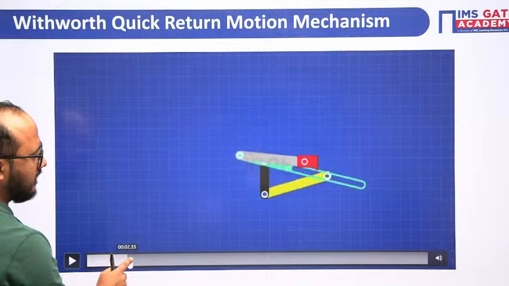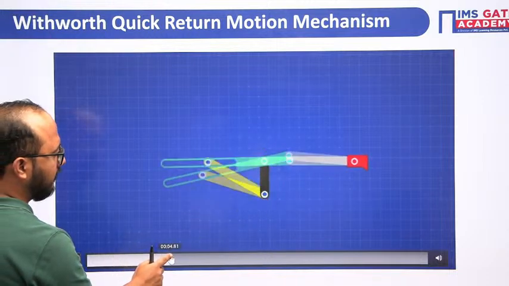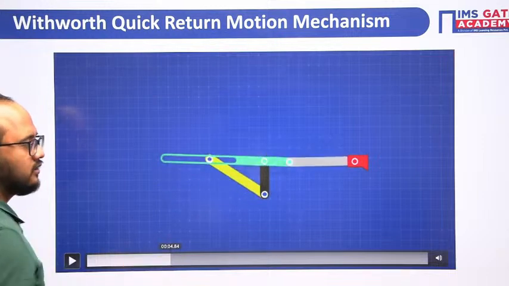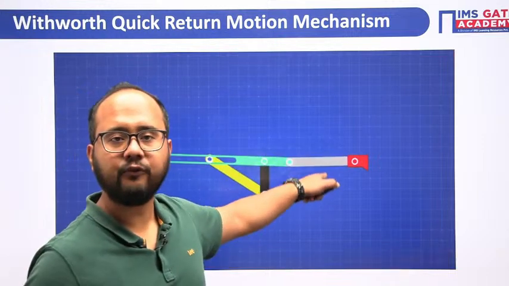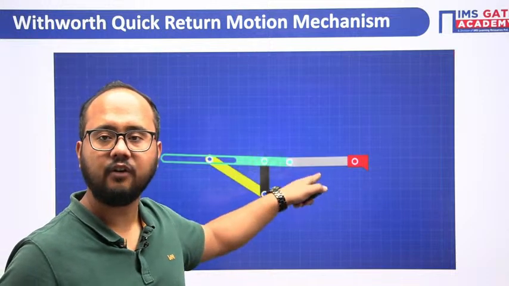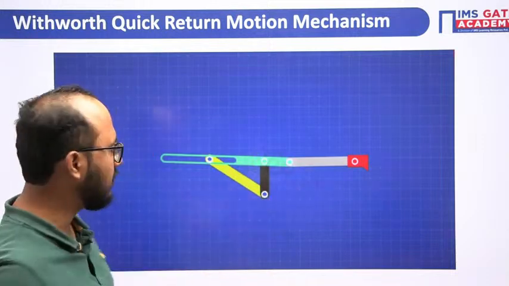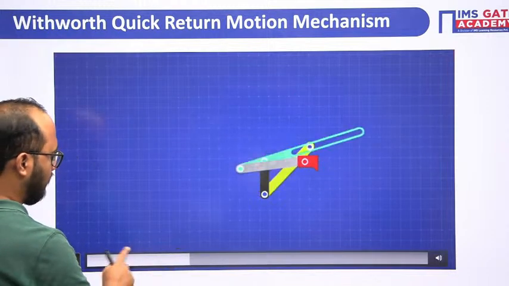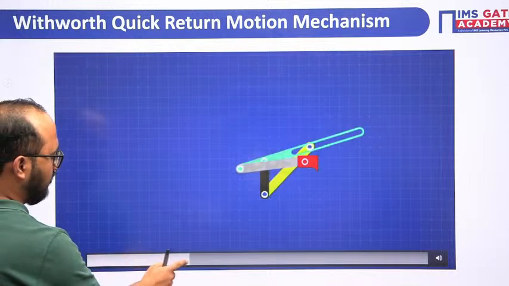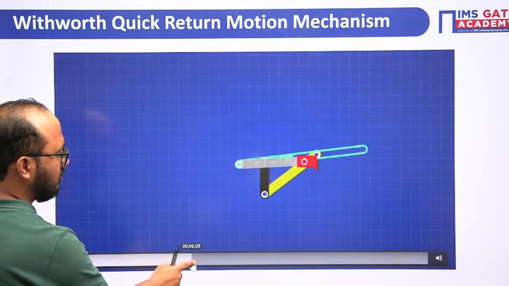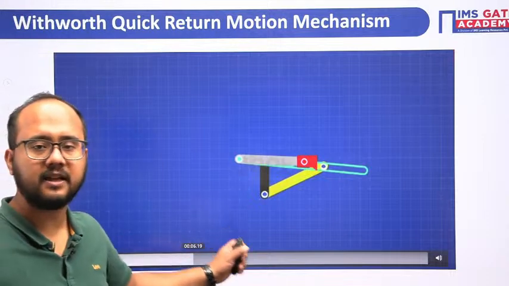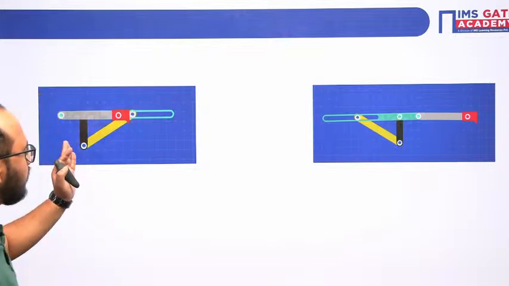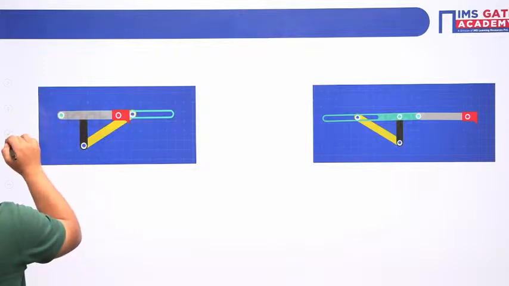First extreme position, another extreme position. Focus here. Yes, this is your other extreme position. This is the end of the cutting stroke. So that is one of the extreme positions. And this is the beginning of the cutting stroke, the other extreme position. Now I have drawn both the diagrams separately here. One of the extreme positions is the beginning of the cutting. So let me write it here itself.